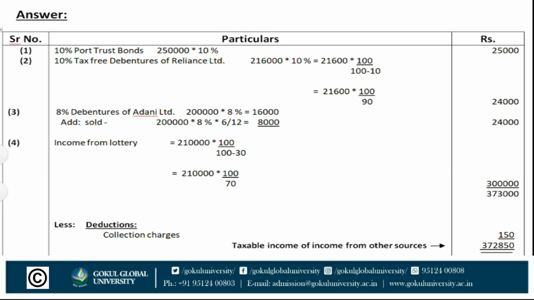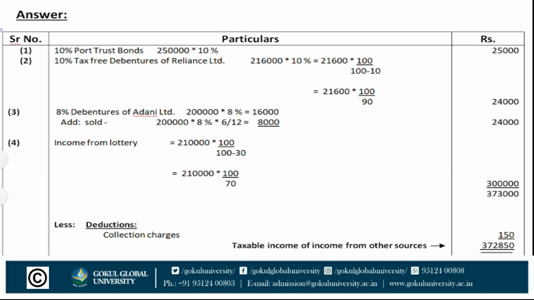Next, 10% tax-free debentures of Reliance Limited. Amount is 2,16,000 into 10% is equal to total interest 21,600, into 100 upon 100 minus 10. 10 means TDS. So 21,600 into 100 upon 90. So net amount is 24,000.